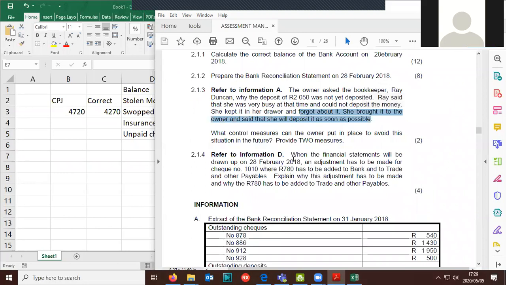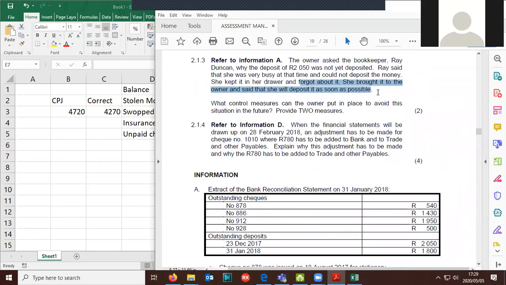Then refer to information D. So this particular one refers to that one. So what control measures can they put in place to not do this particular part again? What can the business do not to deal with this type of problem anymore, where people forget their stuff? Anyone? Let's see. Let's put it out there. What do you think can the owner do to not have this problem anymore, because it seems she is busy?